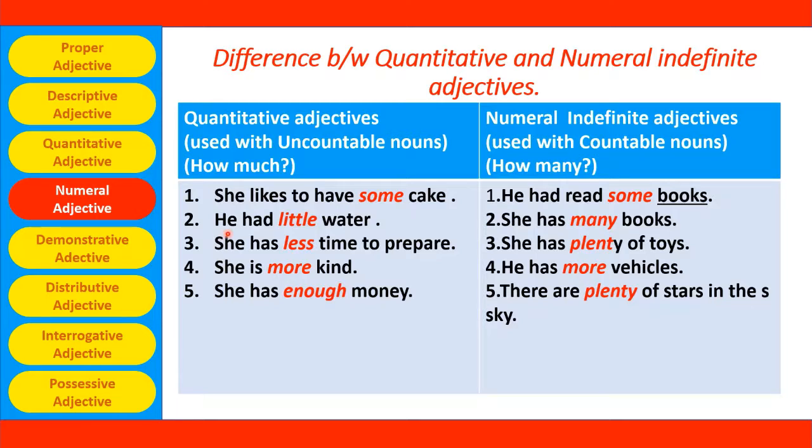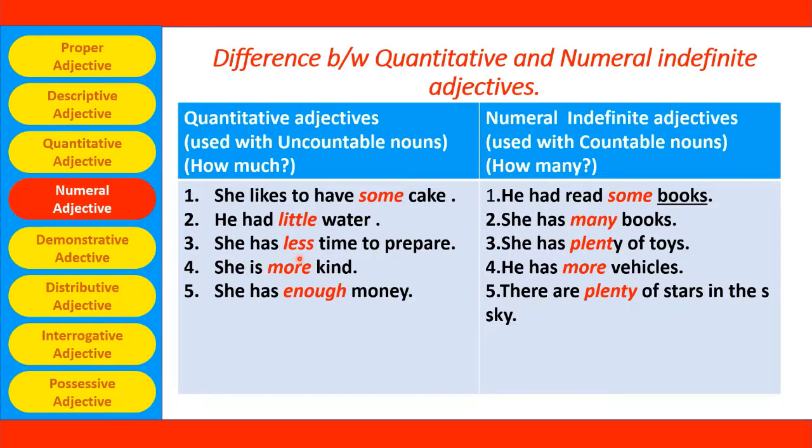Let's see another example. He had little water. Here little is again a quantitative adjective, and water is an uncountable noun. It is telling the quantity for the uncountable noun, little water. She has less time to prepare. Here, what is the time? She has less time.